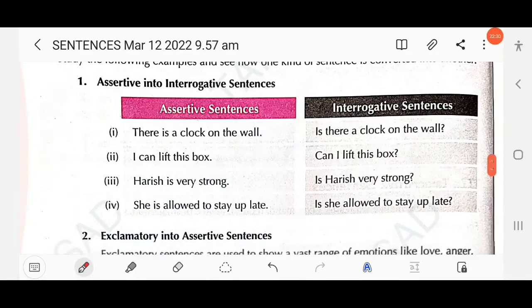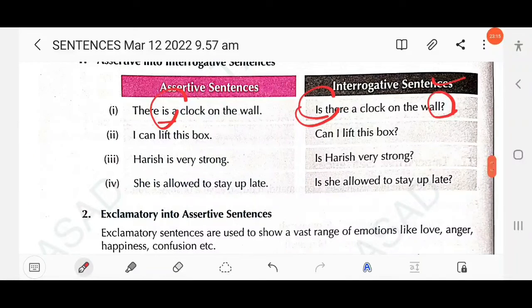Here, there is a clock on the wall. This is an assertive sentence, a positive declarative sentence. As this is positive, we need to change it into an interrogative sentence. In an interrogative sentence we use the auxiliary verb at the beginning of the sentence. Here the auxiliary verb is 'is', so 'is' will come to the beginning of the sentence. Is there a clock on the wall? And you need to use a question mark at the end of the sentence, right?